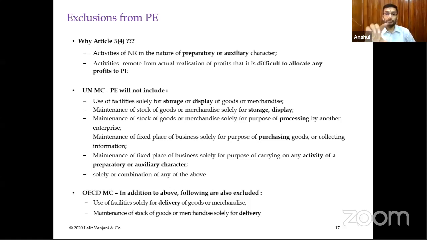So while this is the model convention, this gives you a broad understanding as to how to read the treaty. But obviously there are more than 90 or 100 treaties which India has executed. You'll have to read whatever treaty you are dealing with at that point of time to consider whether there is a PE or not.